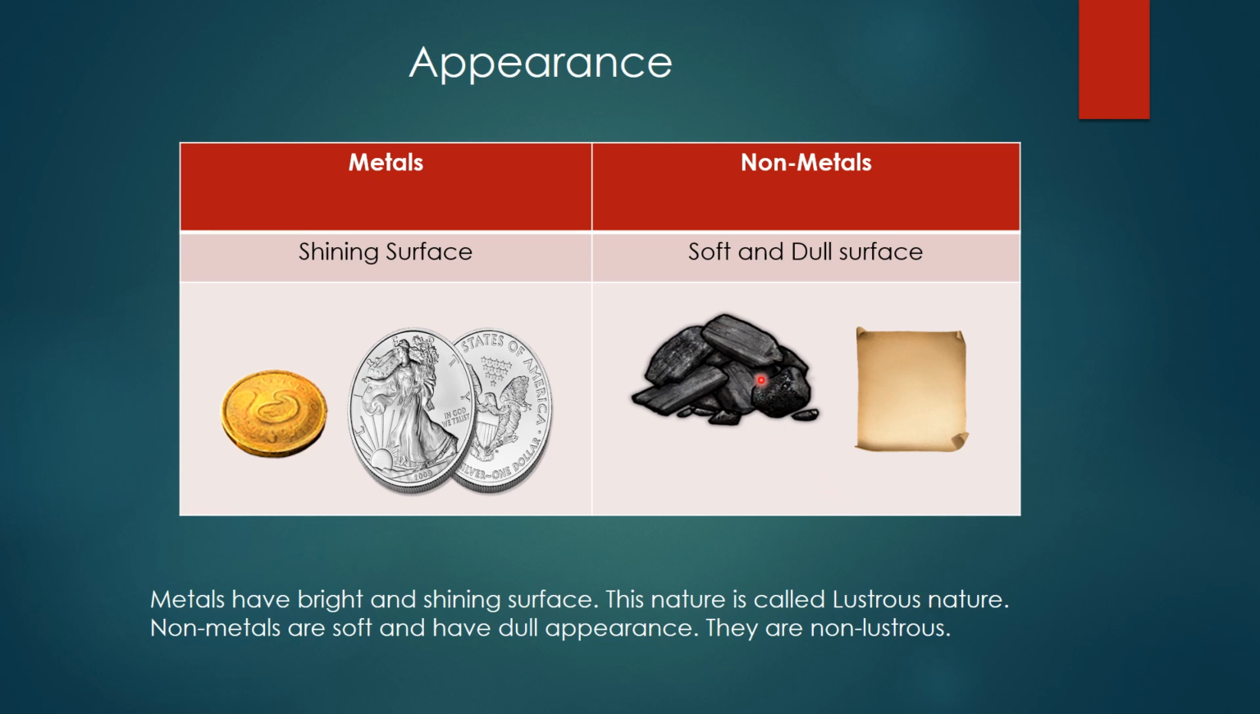Observe this one. Carbon, paper, wood, these are all non-lustrous because they are non-metals. So non-metals are soft and have a dull appearance. They are non-lustrous. So this is one of the important properties of metals and non-metals. Their appearance is different. Metals have a shining surface, known as lustrous nature, whereas non-metals are non-lustrous. They have a dull appearance.